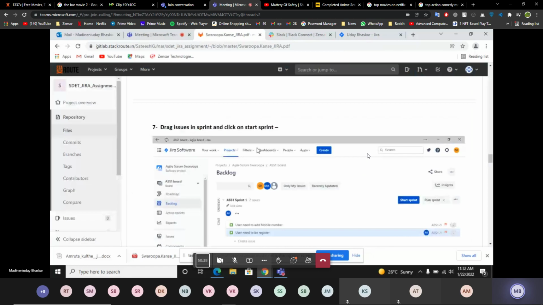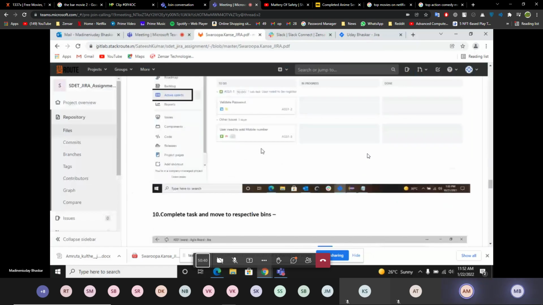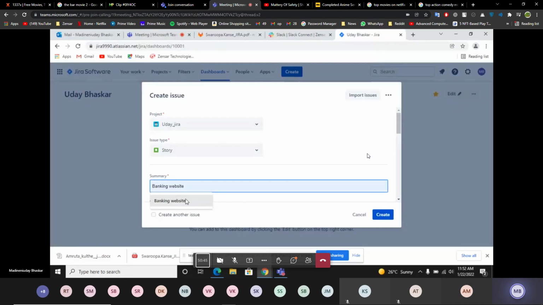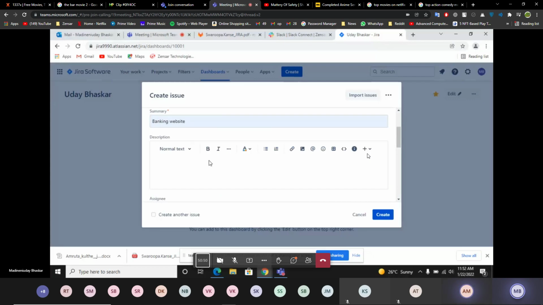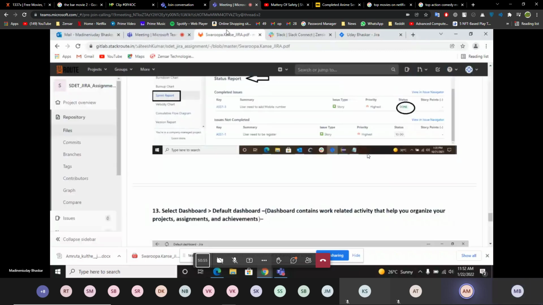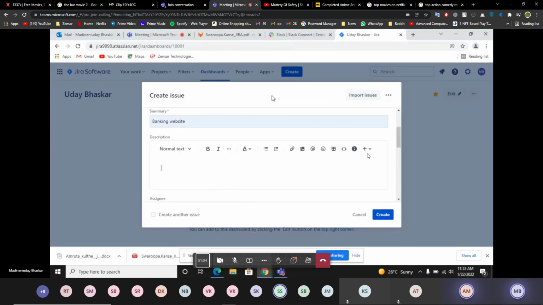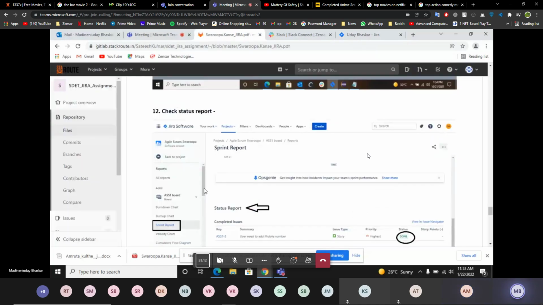In summary, your banking website. Already created, but it got deleted. Why, bro? I don't understand why it is happening. In my case, user, this is showing too good. Description: user needs to be created. It is showing there, summary.